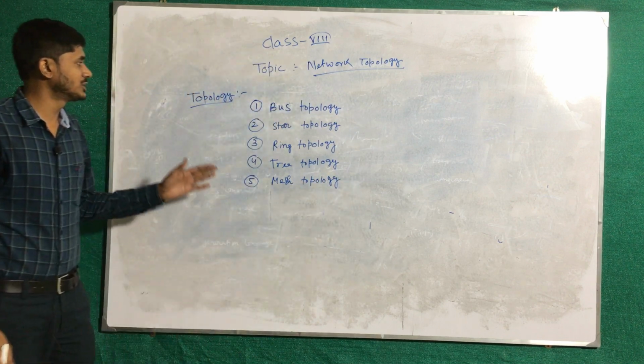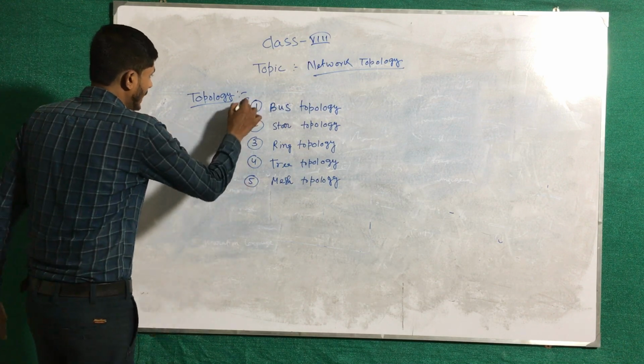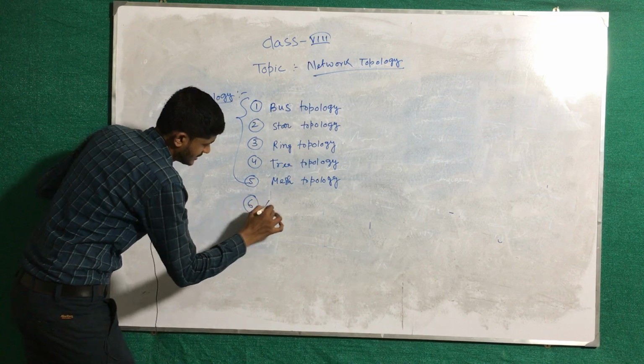And one newly invented topology is hybrid topology.